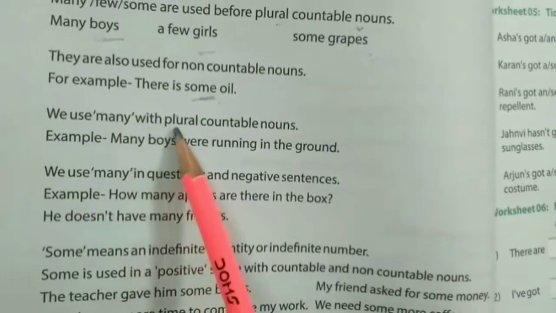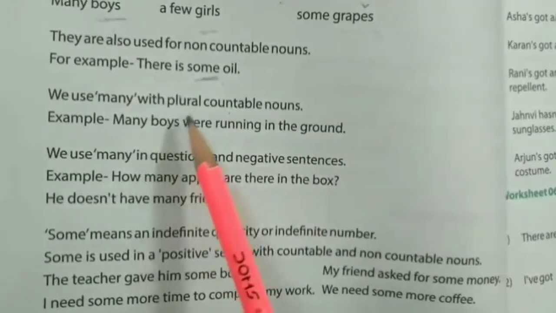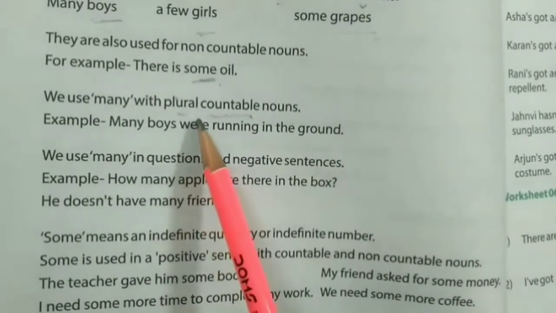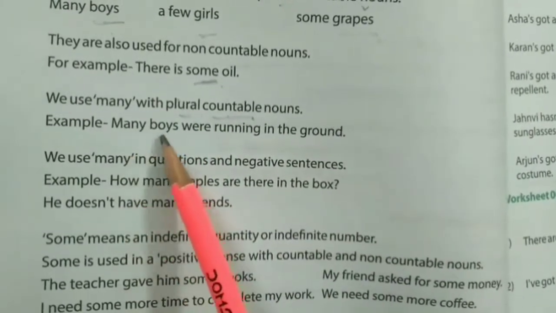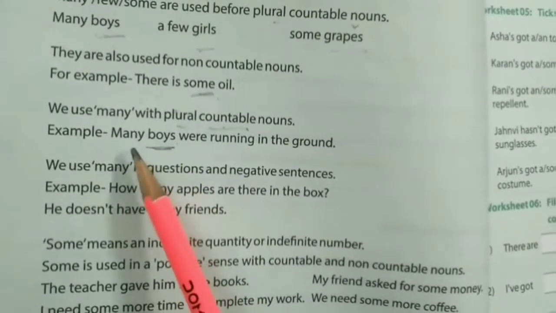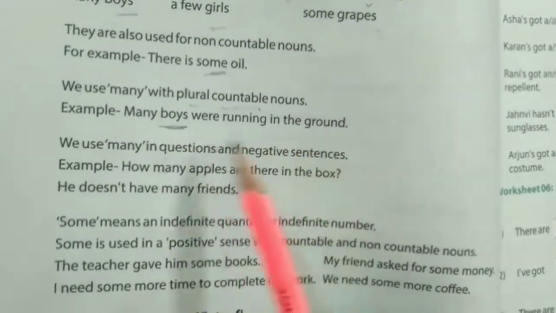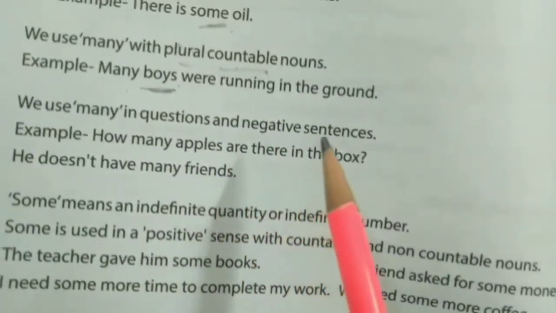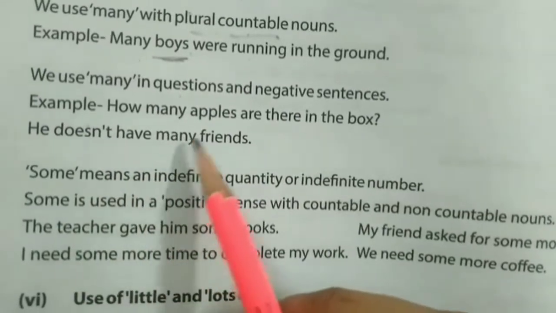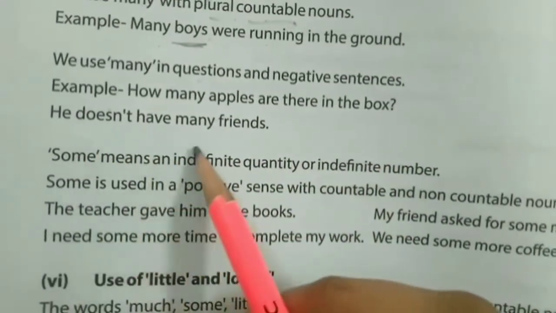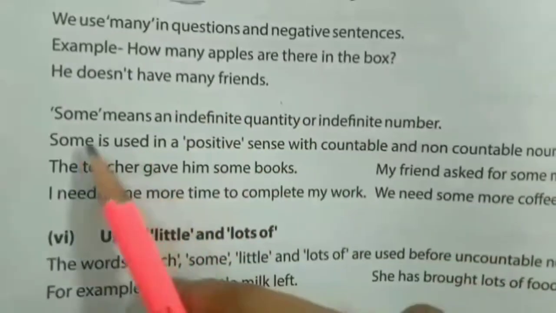We use many with plural countable nouns, plural and countable, which we can count, and they are plural in number. Like many boys. Boys is plural, and boys we can count also. So, many boys were running in the ground. Then we use many in questions and negative sentences. For example, how many apples are there in the box? He doesn't have any friends.